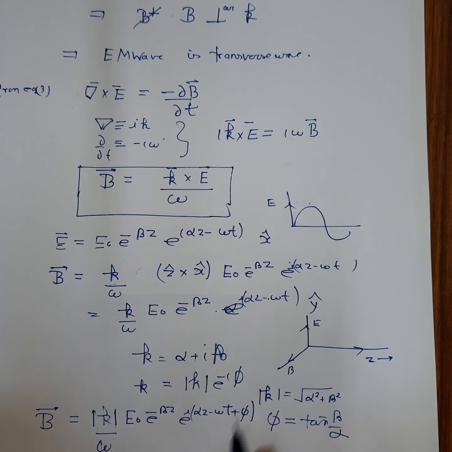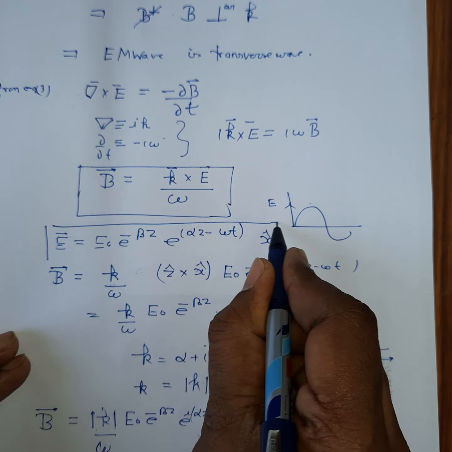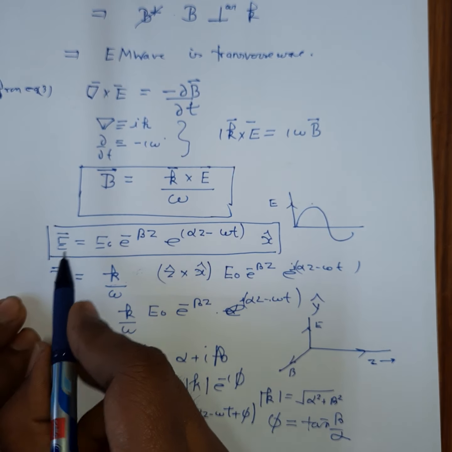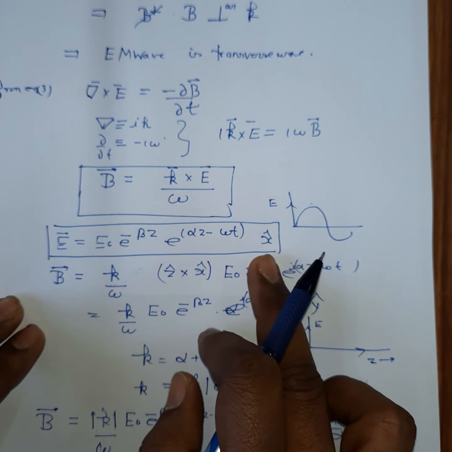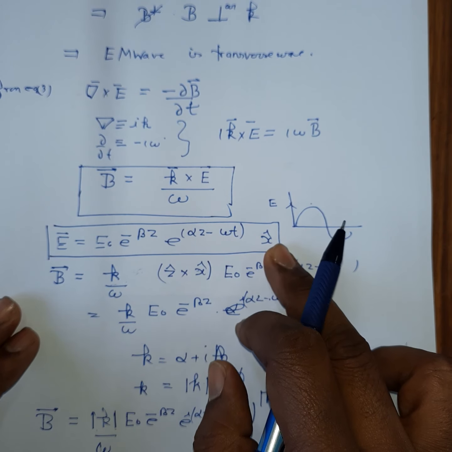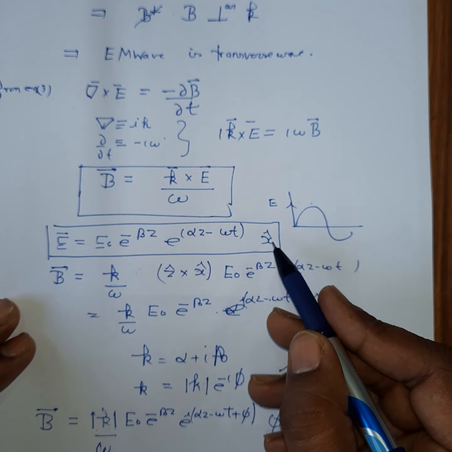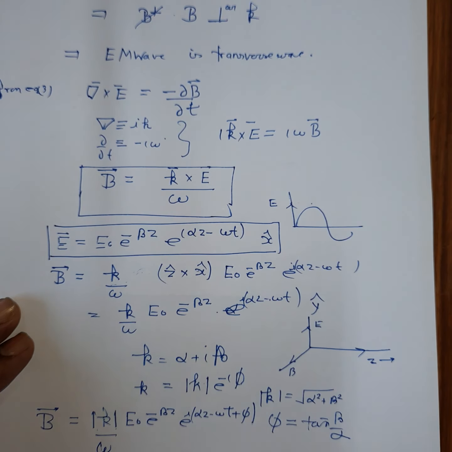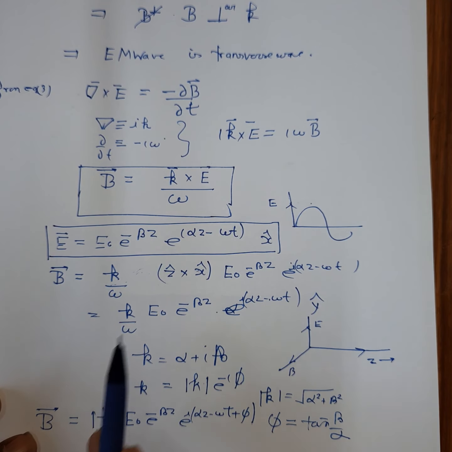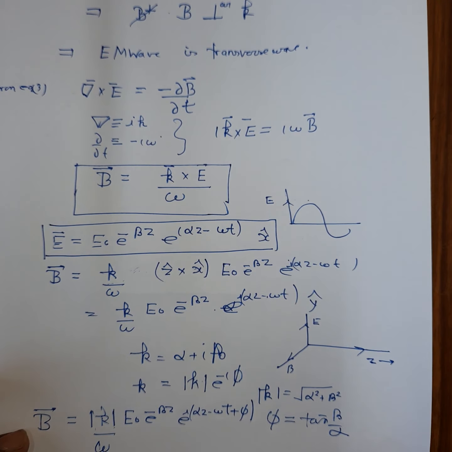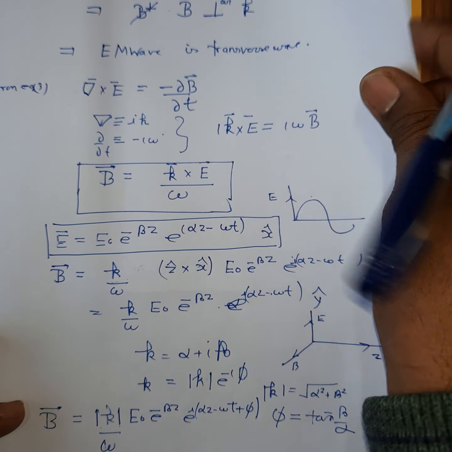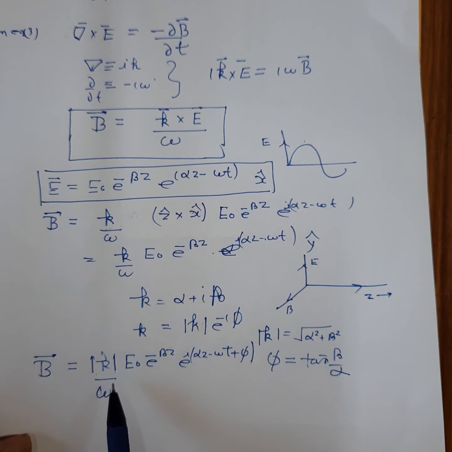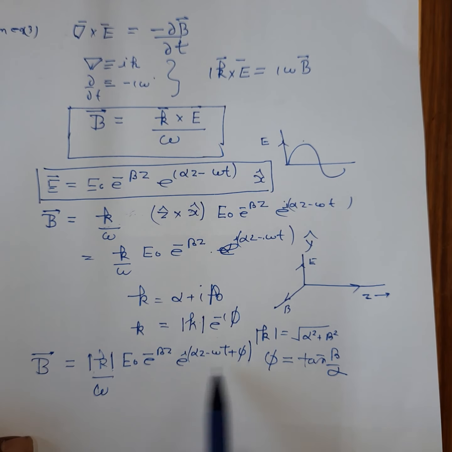Okay, so let's see these two equations. This is the equation that describes the electric field oscillation of an electromagnetic wave inside the conductor, polarized along the x-axis, and this wave is propagating along the z-axis. Now when you calculated the corresponding magnetic field, we obtained this expression.